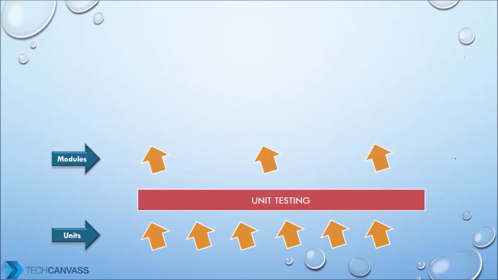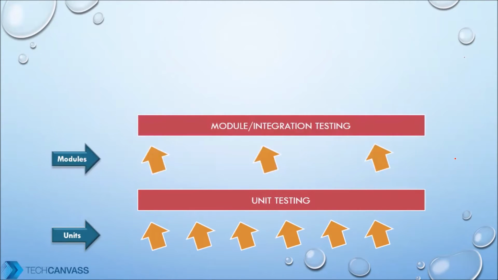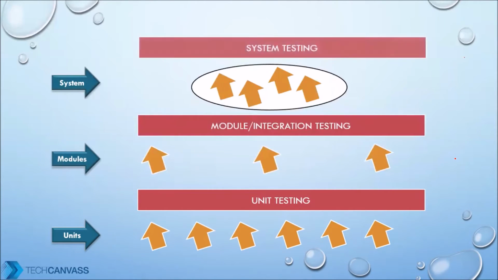You combine together the units, and that becomes a module, as we have seen in profile, in jobs and all. So combination of units become modules. After the completion of the module, you will do a testing which is at the module level. We'll come to that to understand what is a module level testing. If a system has multiple modules, when all the modules are complete, it means that the system is ready. So that is at the top level.